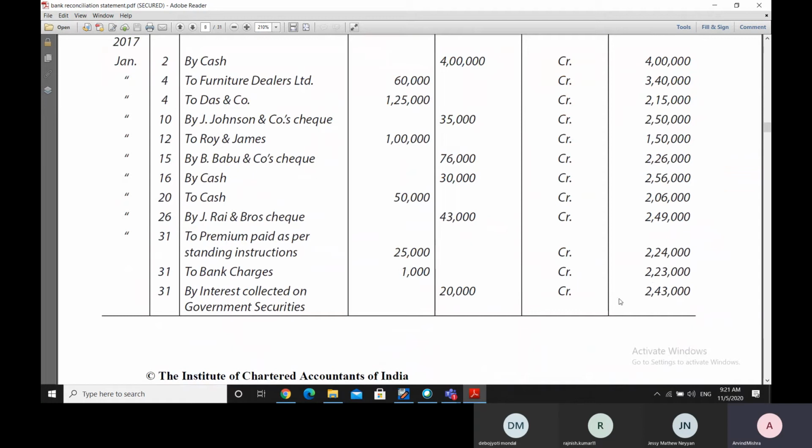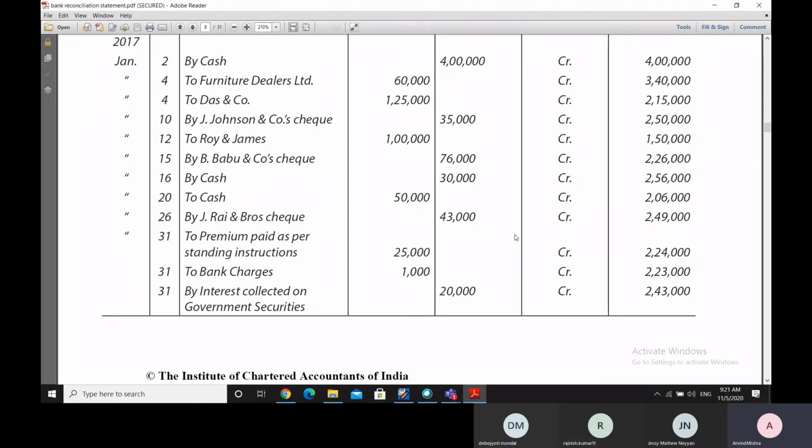Obviously, whenever we find this difference, we need to reconcile the difference by making a reconciliation statement. As we know, the differences could be due to the timing of the entries being made on the day when we are actually looking at both the books, or could be due to the inaccuracies of the entries which were made.